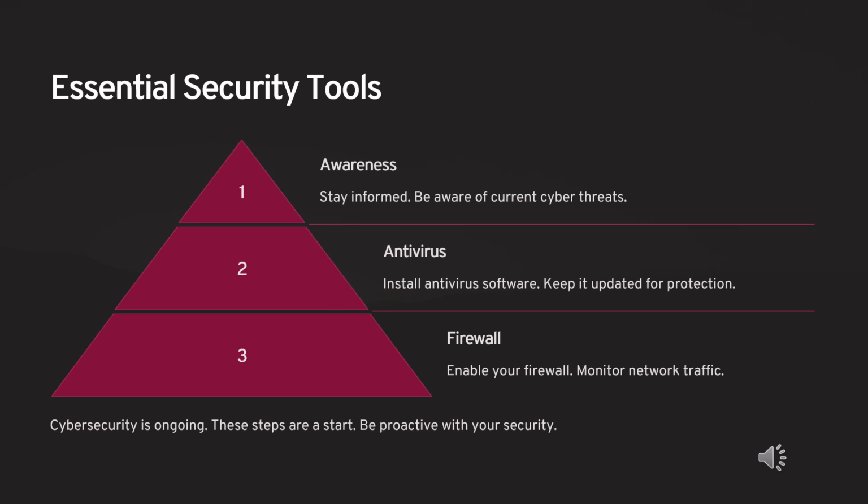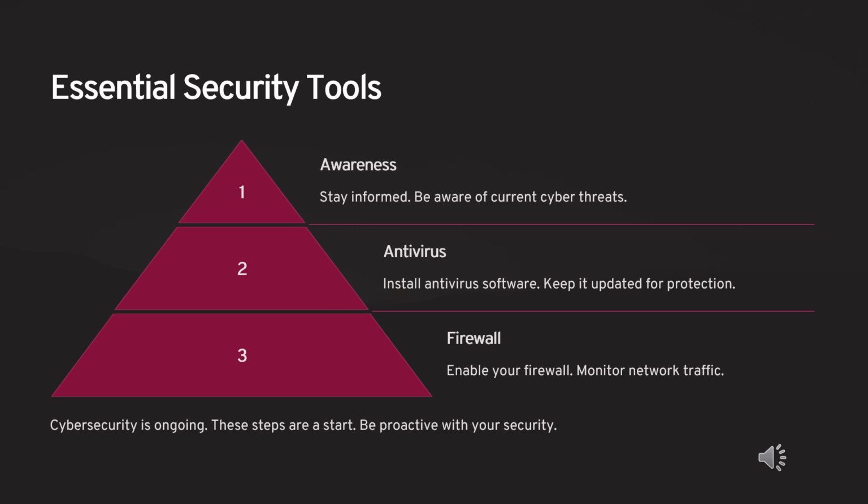Intrusion detection and prevention systems, IDPS. Implement IDPS to monitor network traffic for suspicious activity and potential threats. These systems can automatically block or respond to detected intrusions. Log analysis. Regularly review firewall logs and network traffic to identify unusual patterns or signs of potential breaches. Log analysis can provide valuable insights into your network security.